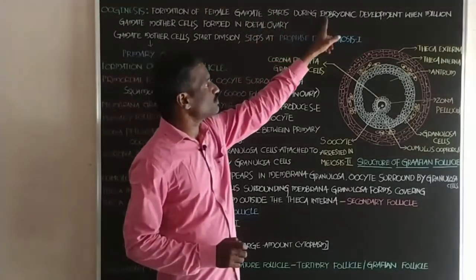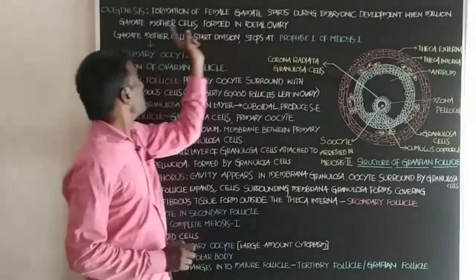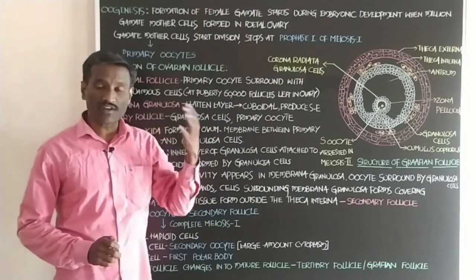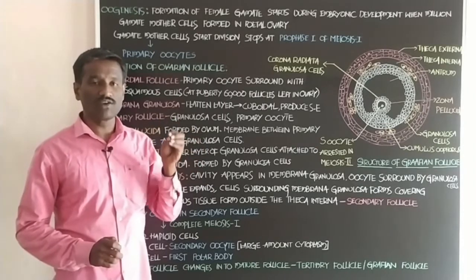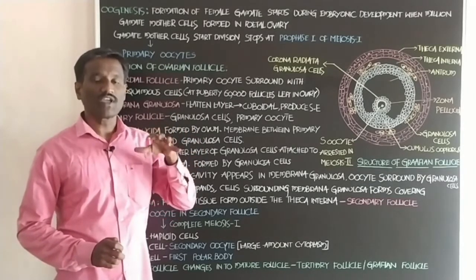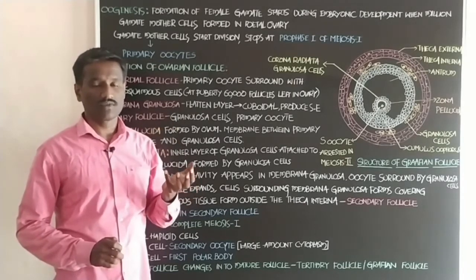It starts during embryonic development when millions of gamete mother cells are formed in the fetal ovary. Students, fetal ovary means the ovary present in the embryo, the unborn human being.